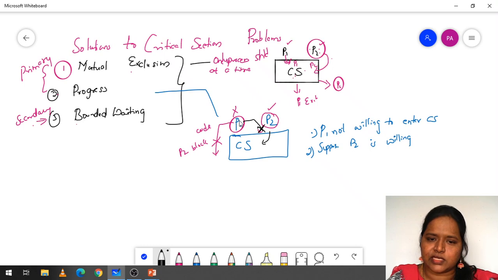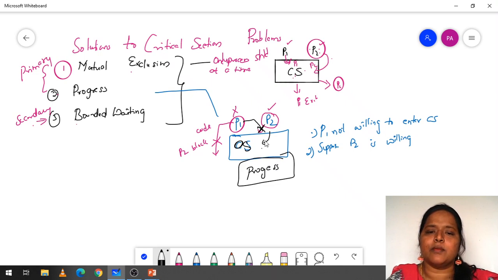Even though P2 wants to enter, P1 is not allowing P2 to enter into the critical section. So no progress is going to happen over here. P1 is not entering and P2 is also not entering. This condition we call the progress condition.